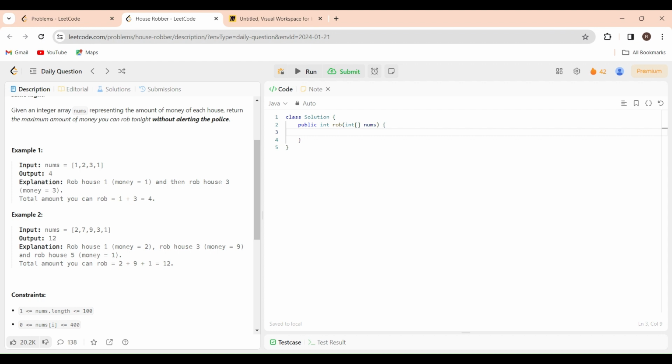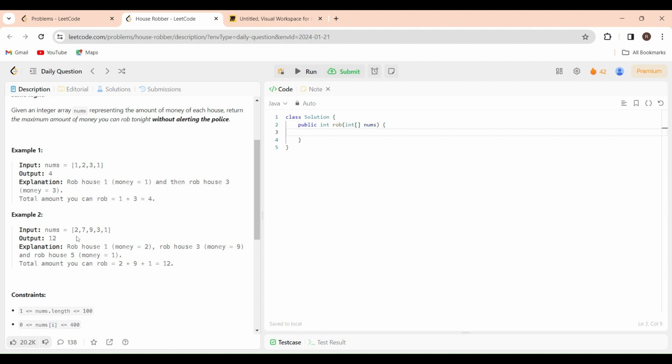So what is the output till now? 7 plus 3, that is 10. So he will go further to the fifth house. He can't rob the fifth house, right? Because if he robs that fifth house, he will automatically get caught. So he will skip this fifth house and move out of the street. So what is the output now? 7 plus 3 is 10, which is lesser than 12.